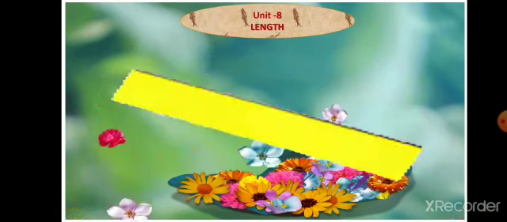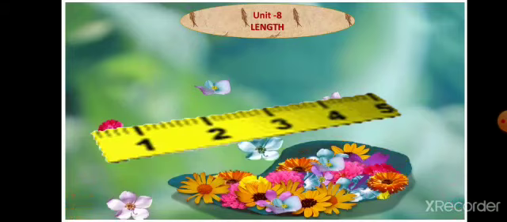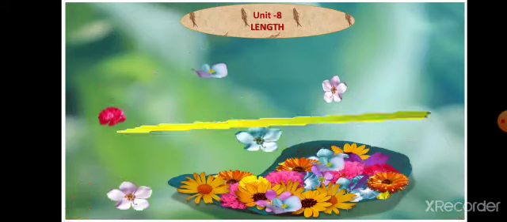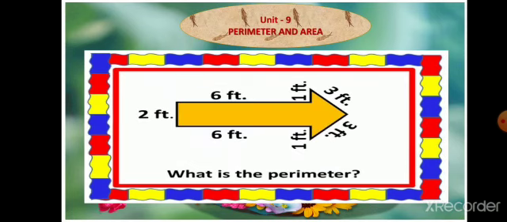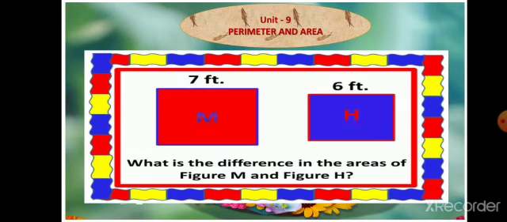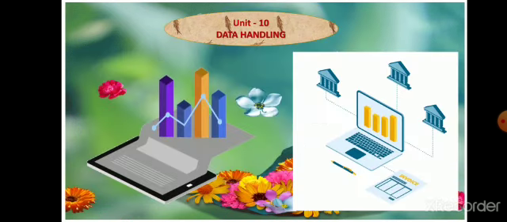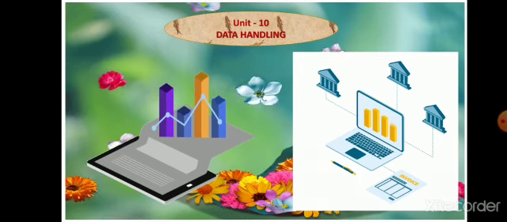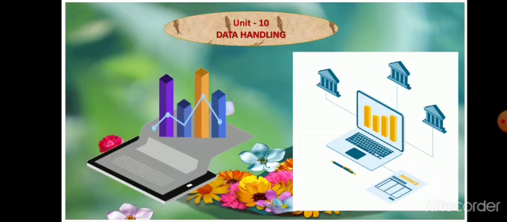Then Unit 8, length. We are measuring. How do we measure the distance? Unit 9, perimeter and area. Perimeter of rectangle and perimeter of square. Area of rectangle and area of square. The last one, Unit 10, data handling. So in this chapter we are studying graphs, bar graph and pictograph.